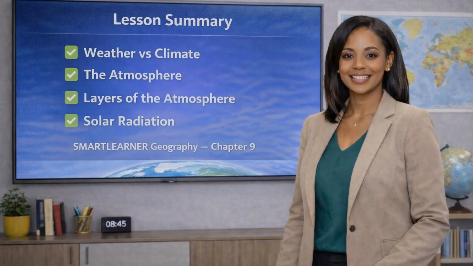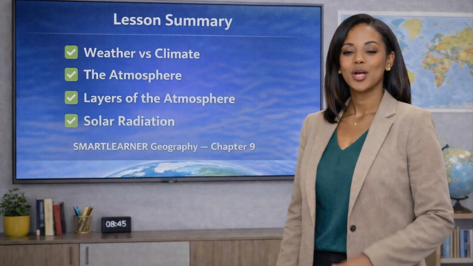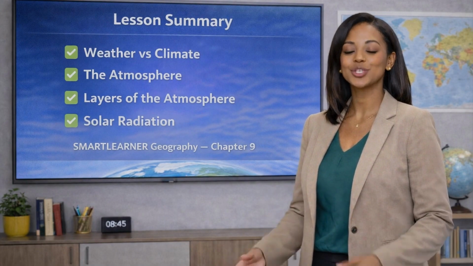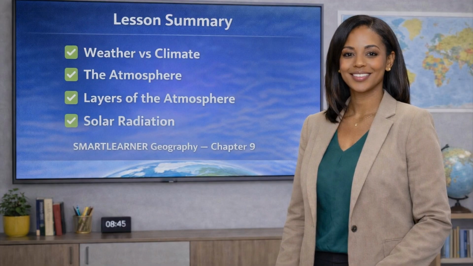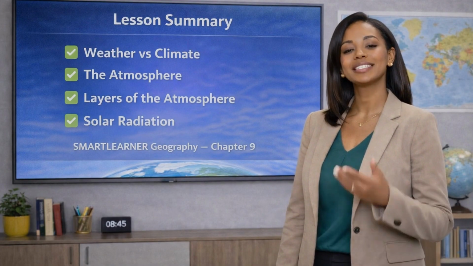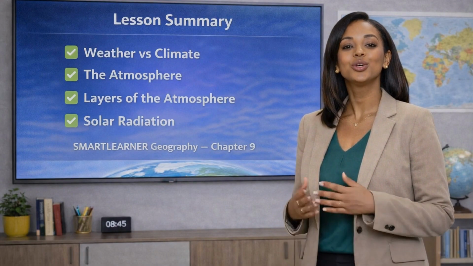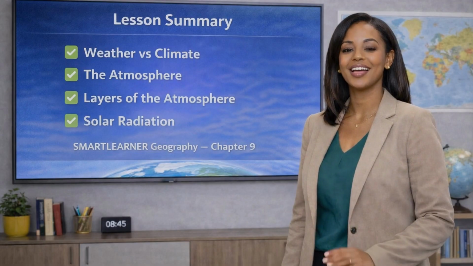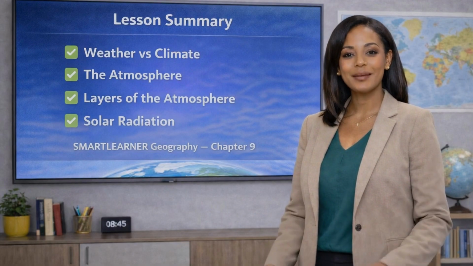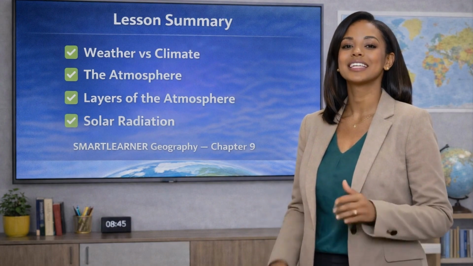Before we end this lesson, let us briefly review what we have learned. We began by distinguishing between weather and climate. Weather describes the conditions of the atmosphere at a particular place and time, while climate refers to the long-term patterns of weather in a place. We then examined the atmosphere, the layer of gases that surrounds the Earth.